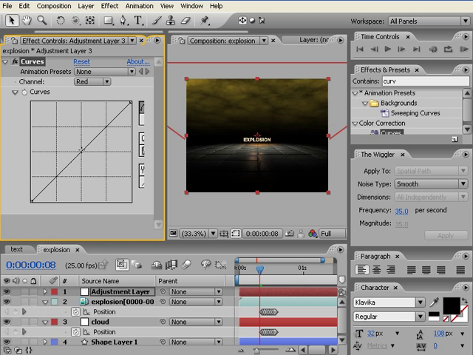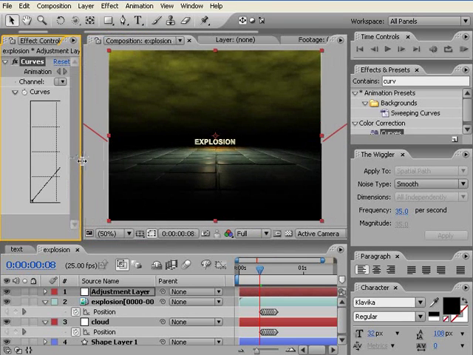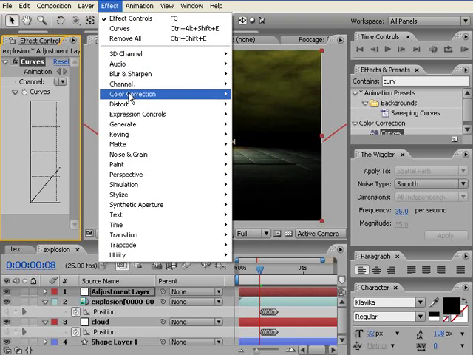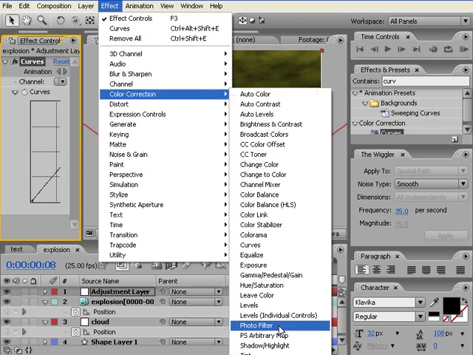So let's go to green, move it up a little bit. Okay, blue. Quite like the green. Okay, one more thing we can apply is go to effects, color correction, and photo filter.